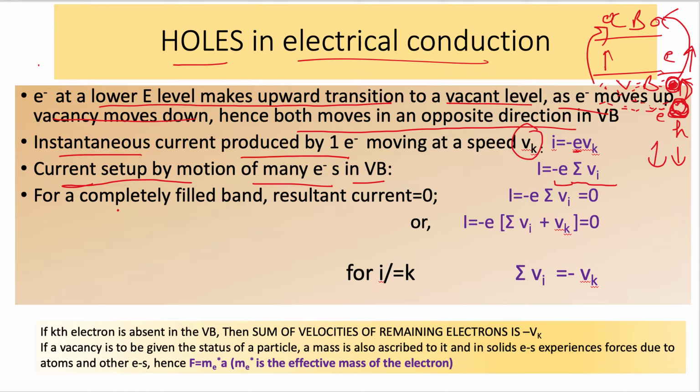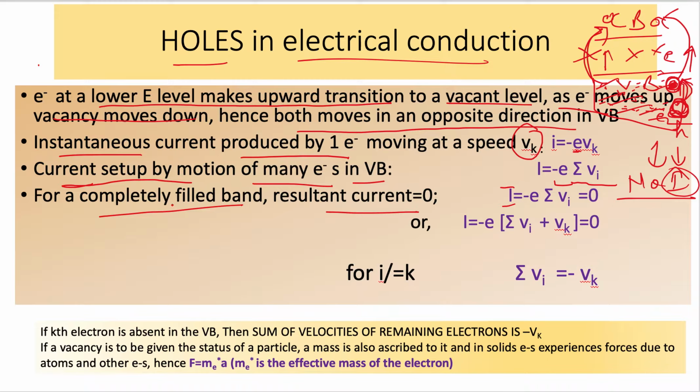For a completely filled band, the resultant current is 0. If the valence band is fully filled, no electron goes towards the conduction band. If there is no electron in the conduction band, there is no net current, so we write total I = 0, which equals -e Σ v_i = 0.